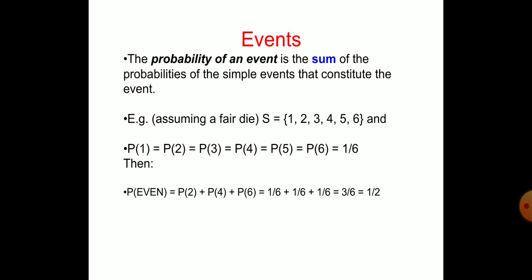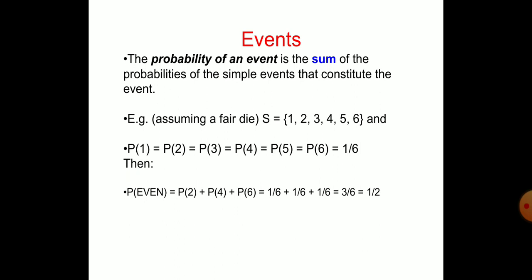Example, assuming a fair die, what is the sample space? Sample space is equal to 1, 2, 3, 4, 5 and 6. Suppose you are throwing a die, 1 may come, 2 may come, 3 may come, 4 may come, 5 may come and 6 may come. All the possible outcomes of a fair die are 1, 2, 3, 4, 5 or 6, that we know. Probability of 1 is equal to probability of 2 is equal to probability of 3 and so on up to probability of 6. That means the probability of each event to occur is 1 by 6.